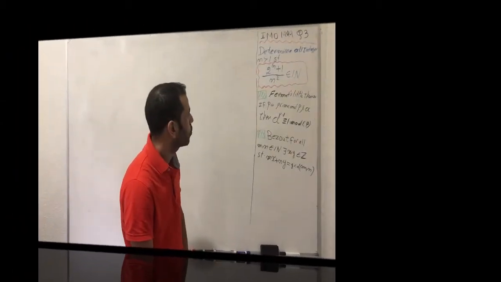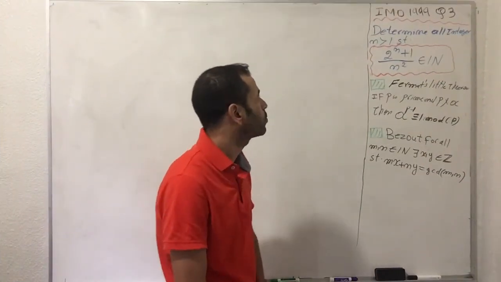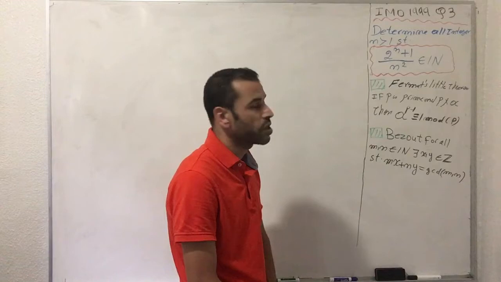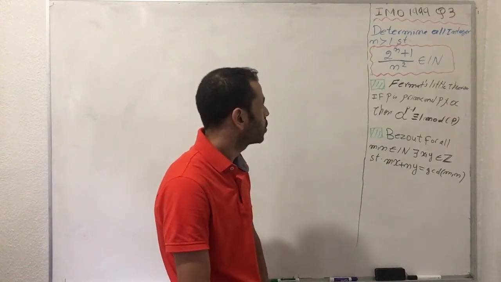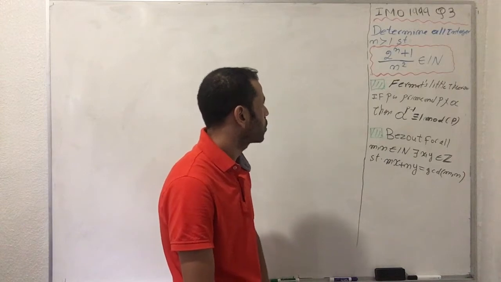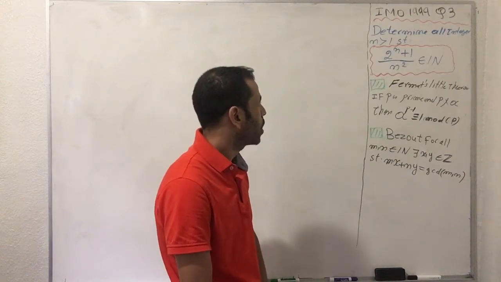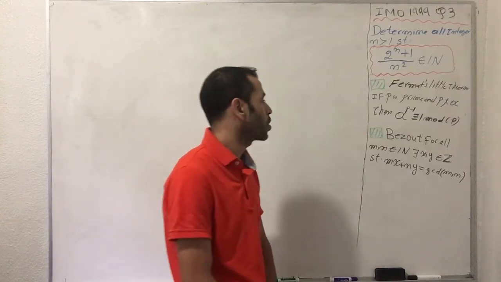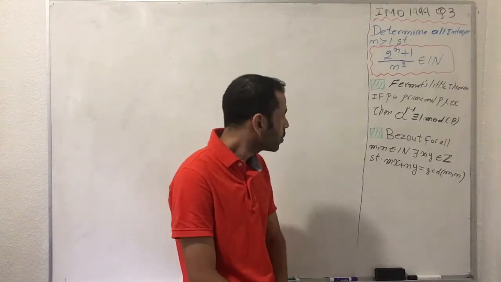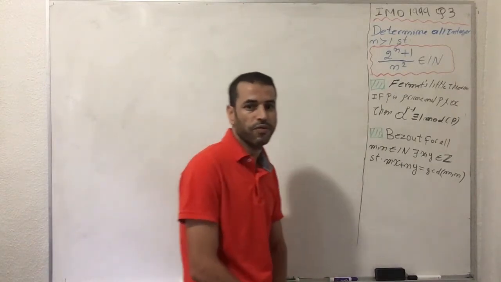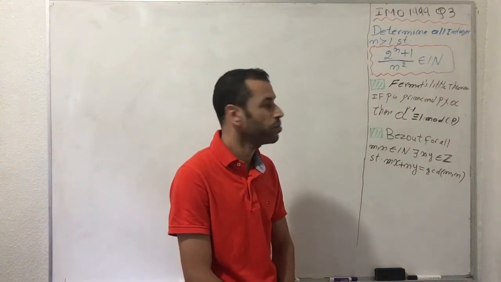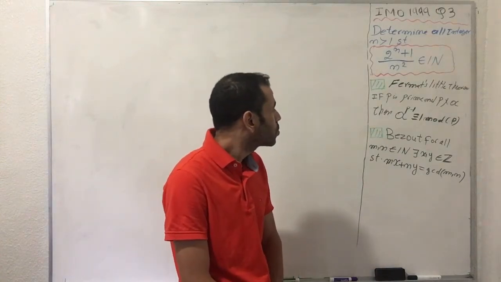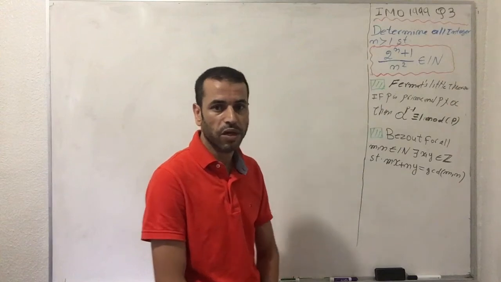Hi, in today's video I'm going to look at a very interesting problem from the International Mathematical Olympiad from 1999, question number 3. Determine all integers n greater than 1 such that 2^n + 1 over n squared is a natural number. This problem is a part of fundamental arithmetic and number theory.